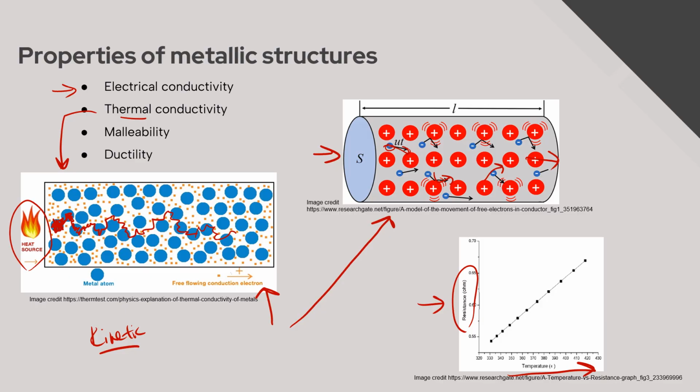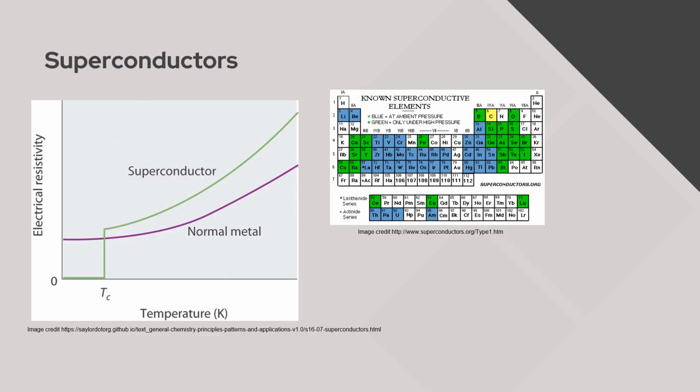There's less conductivity for most metals as temperature increases. And then there are superconductors. Superconductors are super in that below some critical temperature, and it's a different temperature for different superconductors, there's literally zero electrical resistance. It's super easy for those electrons to flow at those low temperatures in superconductors.